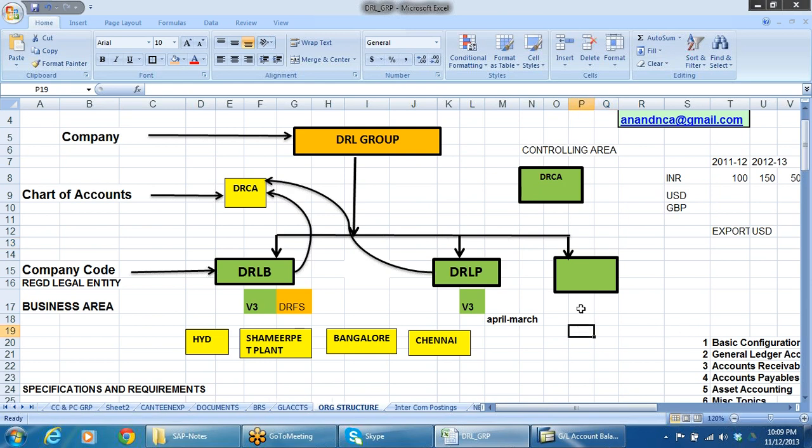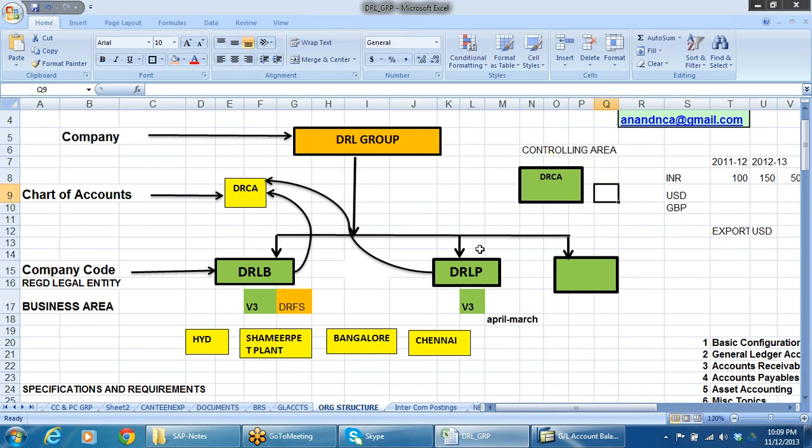Okay, so now we are going to have a controlling area, and any number of company codes can be linked to one controlling area. Just like you remember, we have created a chart of depreciation, and any number of company codes can be assigned to one chart of depreciation. And here we have created a chart of accounts, and any number of company codes can be linked to one chart of accounts.